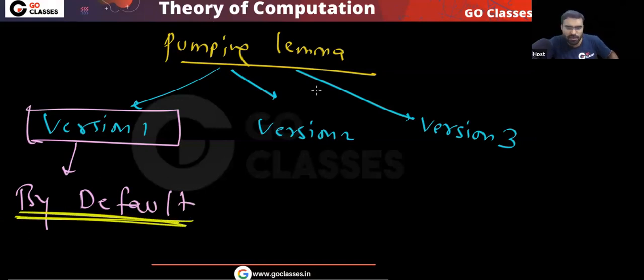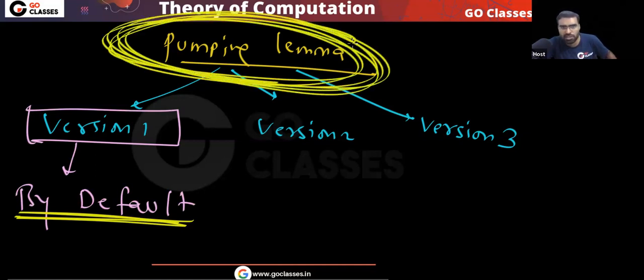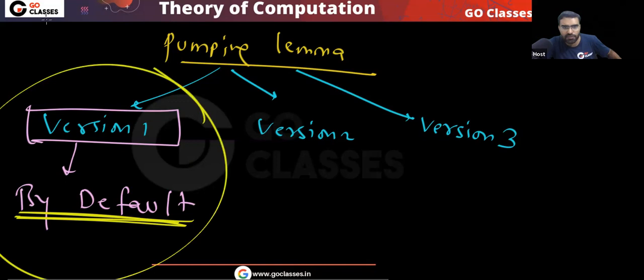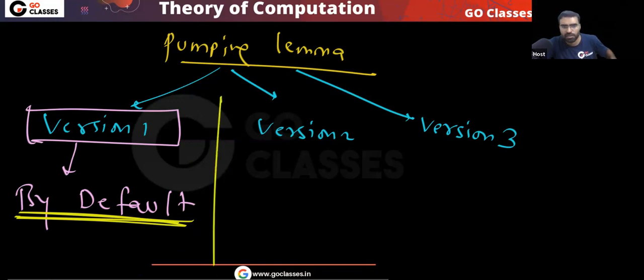So in the GATE exam, if any question mentions pumping lemma, you use this first definition.